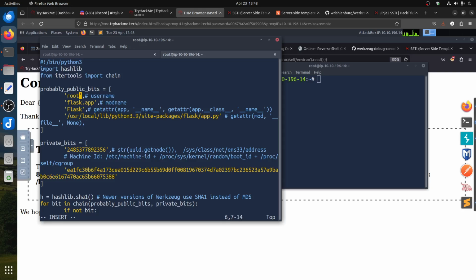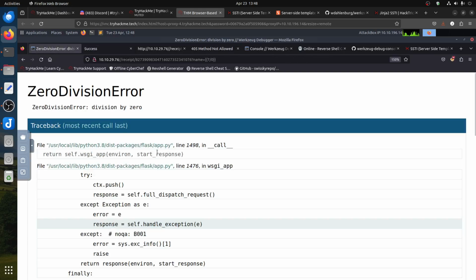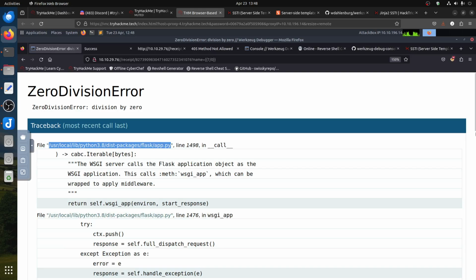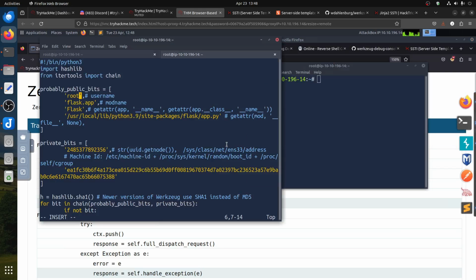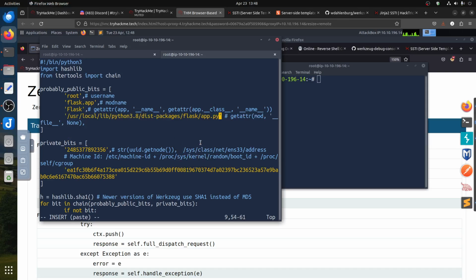I'm a bit tired, guys. The application is Flask. We know that from the error message. It's a Flask app. So we need the Flask one, because this one is 3.9. Our room is running on that, so we can go there. The next one is this one.